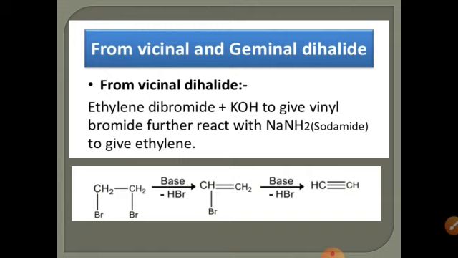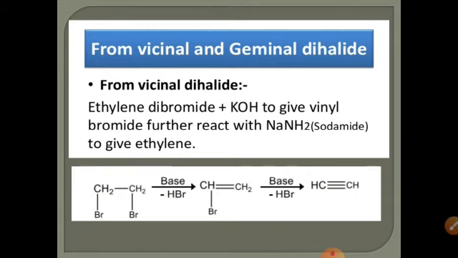If the vicinal dihalide is treated with a base, here KOH, potassium hydroxide, removal of HBr converts it into vinyl bromide. Then vinyl bromide further reacts with a base. Here we use sodamide, or sodium amide. It is a very strong base as compared to potassium hydroxide, and it is converted into ethyne.